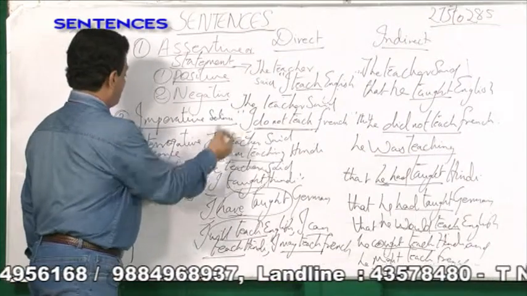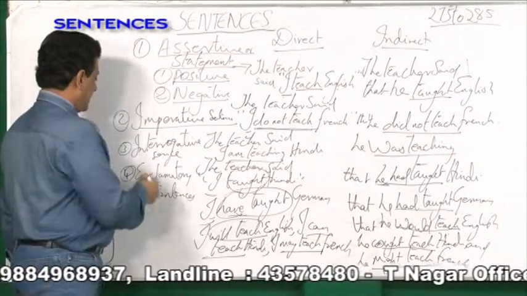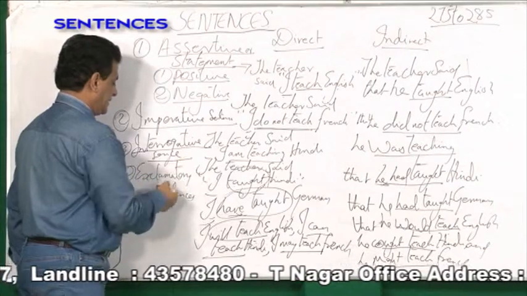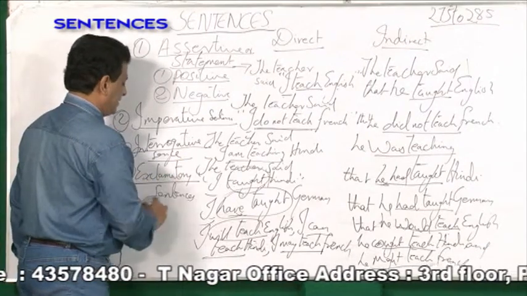Second is the imperative sentence, meaning an ordering sentence, and third is the interrogative sentence. Then we have exclamatory sentences.